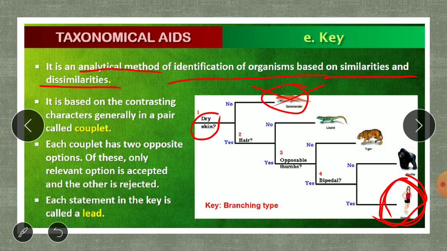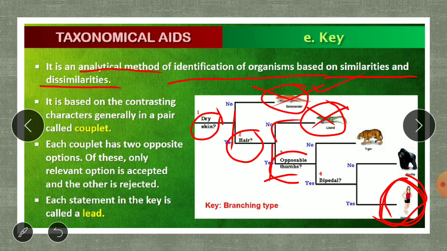It does not have dry skin, so it cannot be an amphibian, or belong to the frog family or the salamander family. If it is yes, does it have hair on the body? If it has hair on the body, then it comes to the next. If no, again this is rejected. Then the next character is studied.